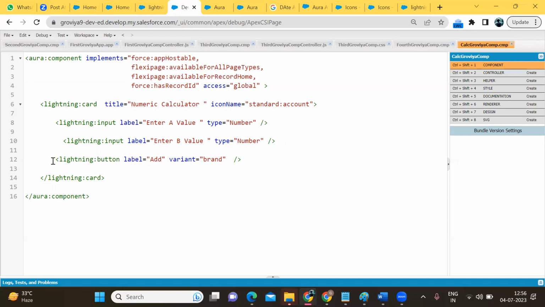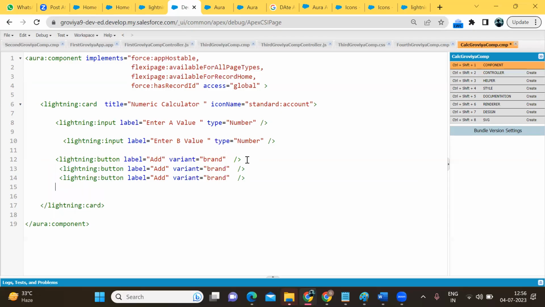Going to save it and going to create buttons for add, subtract, multiply, and div. And I'll also display the icon. So for this button I'm writing success, so instead of blue I'm displaying a green button. So I'll display the icon name. Let's find the icon for add.